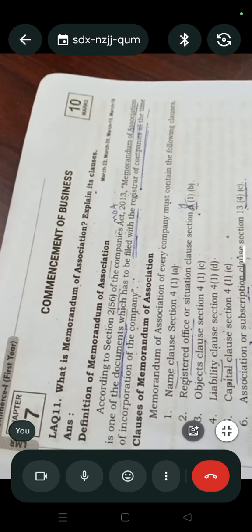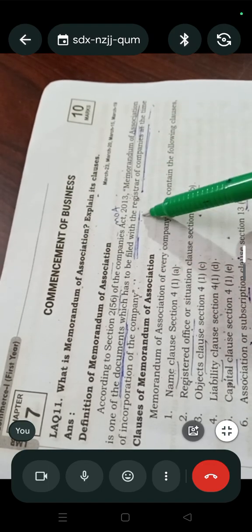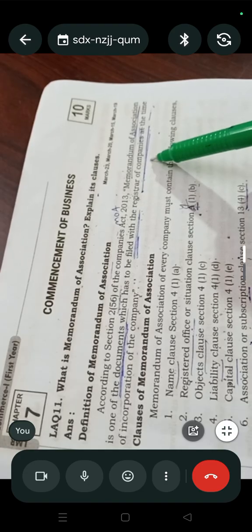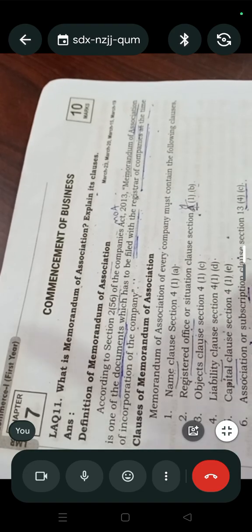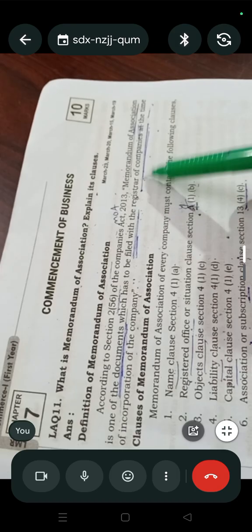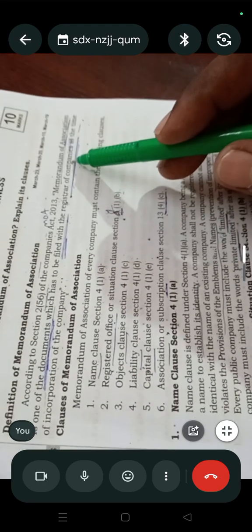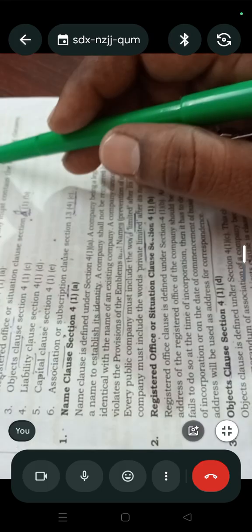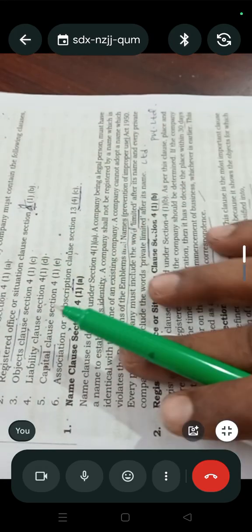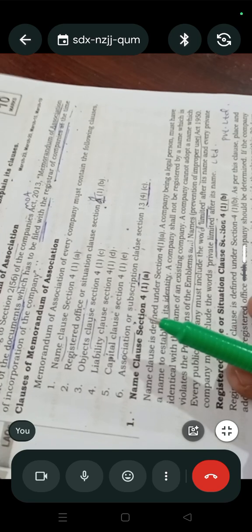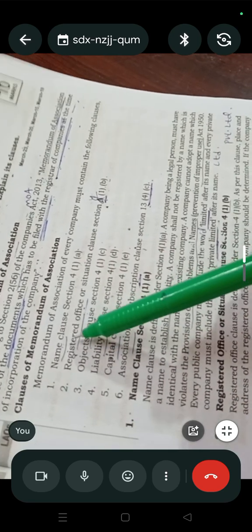At the time of registration, they have to file the details. So there exist some clauses in the memorandum of association, and we'll discuss them one by one.